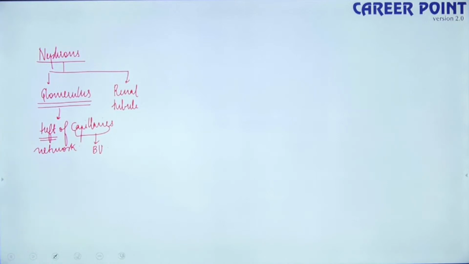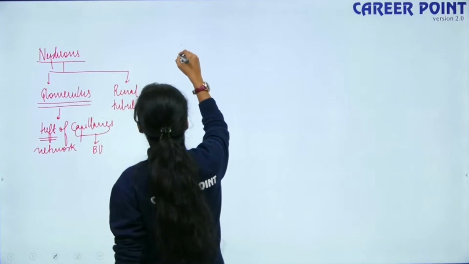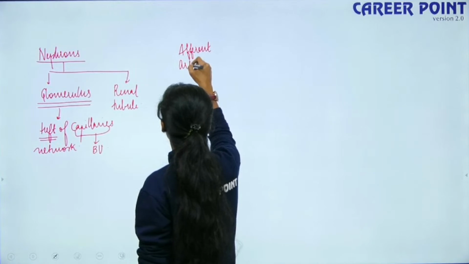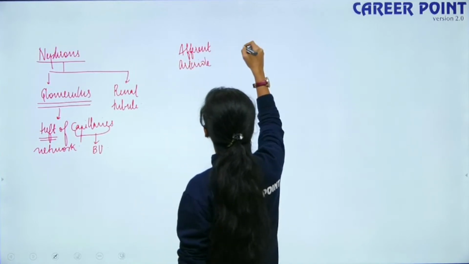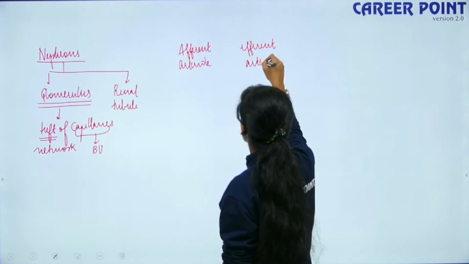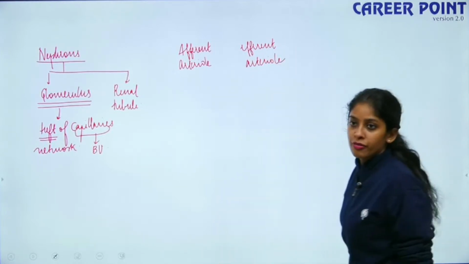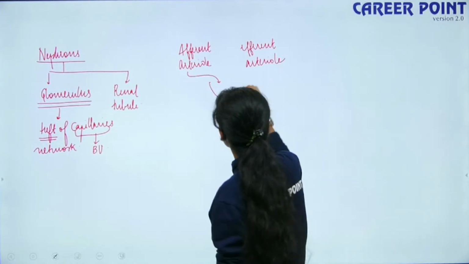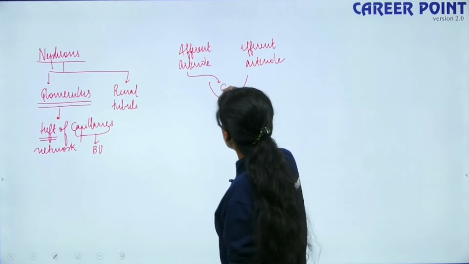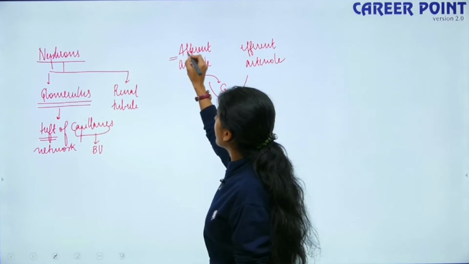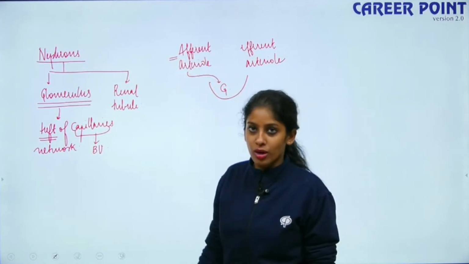So here you have two arterioles in the glomerulus, okay? You have an afferent arteriole and you have an efferent arteriole. Fine. So the afferent arteriole brings blood inside the glomerulus, right?